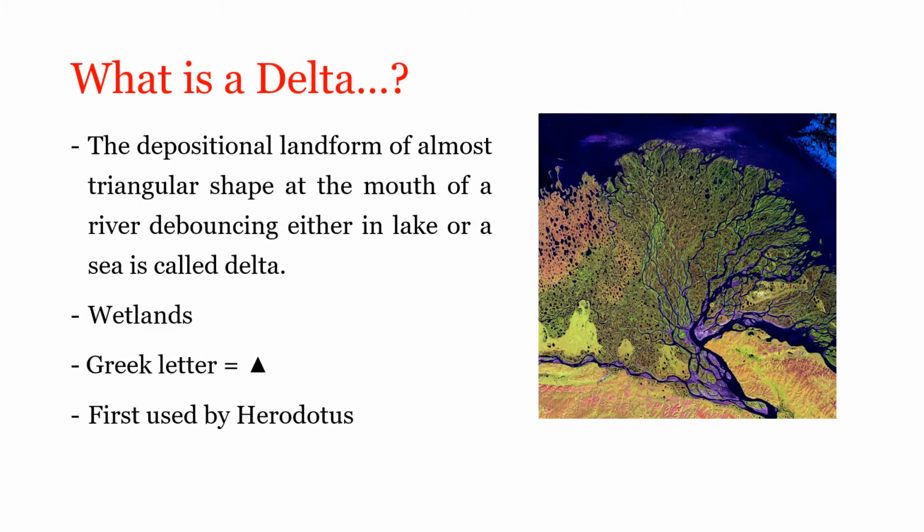Everyone. What is delta and types of delta? Coming to the delta. A delta is a triangular shaped depositional landform formed at the mouth of a river. You may here ask me, what is the mouth of a river?